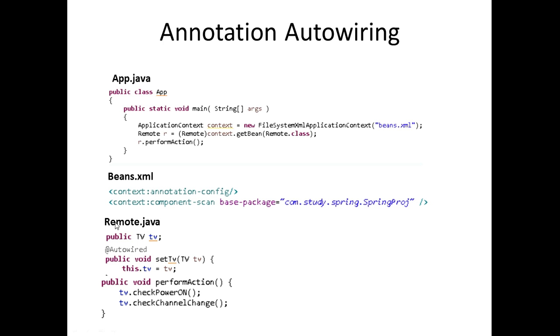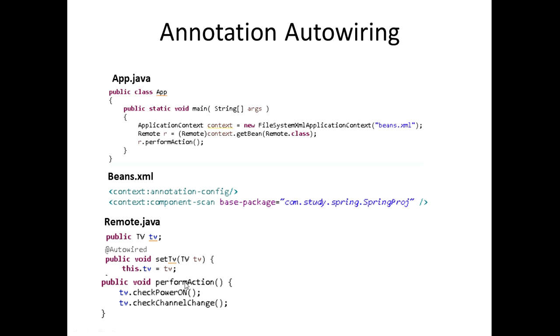Alright, so we want to start off with this remote.java class that we have down here. So in this remote.java class, we have a setter method for this TV that we have down here. Basically what we're doing up here is just creating a data member of TV, and we're passing it into this setter method right here. I think the closing bracket down here is kind of cut off, but this is the set TV method that we have down here. Now what's happening now is that we're using this annotation called AutoWire, which is going to inject the dependency into this setter method right here.